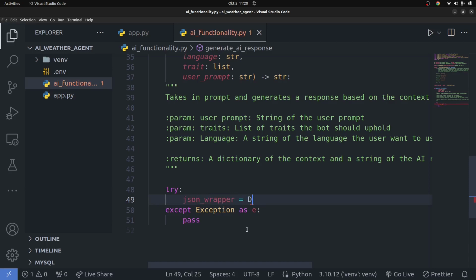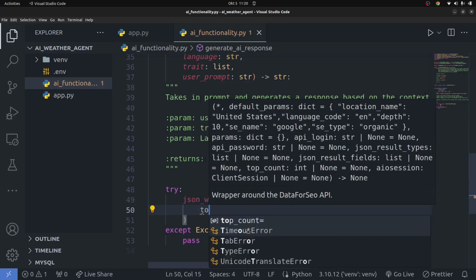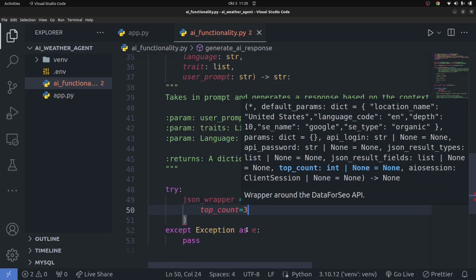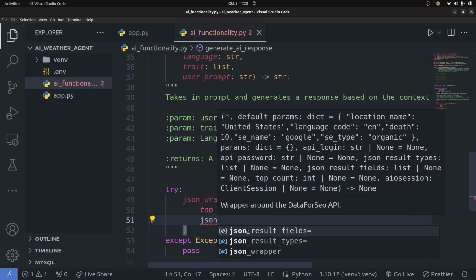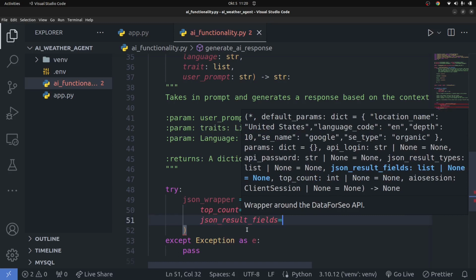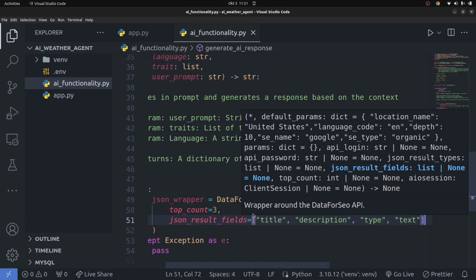And I'm going to simply say data this, and I'm going to create an instance of it. I'm going to say top number of top counts that we want. Let's say I want 1 and 3 responses back. I also want the JSON fields, and for the JSON fields, I'm going to have title. I want to have description. I'm also going to have type. I'm also going to have text, just like that.